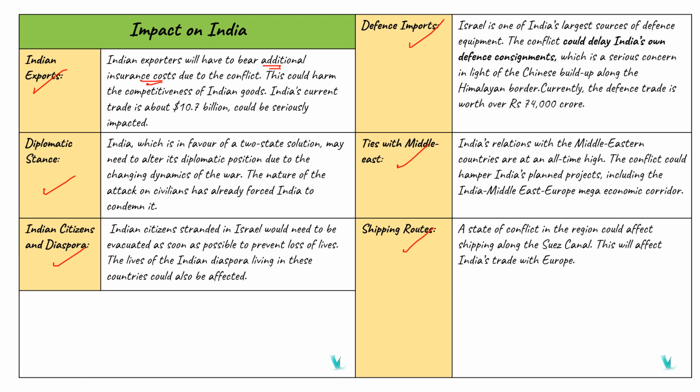Okay, so this is one of the issues. This will harm the competitiveness of India's goods. Next is about the diplomatic stance. We are in favor of a two-state solution. So what will happen if the issue continues? There will be a delay in the two-state solution, so it will also affect our diplomatic chances.